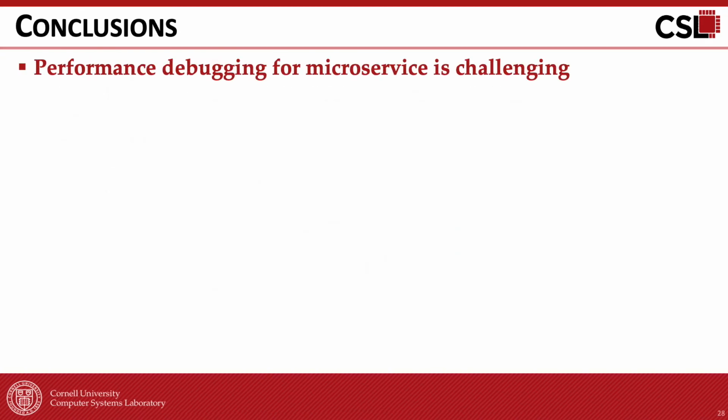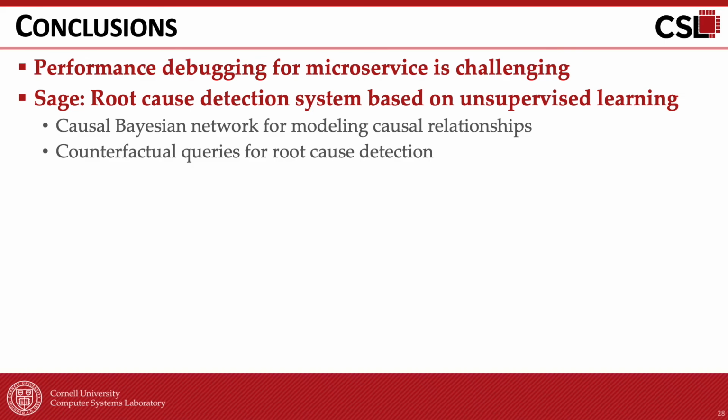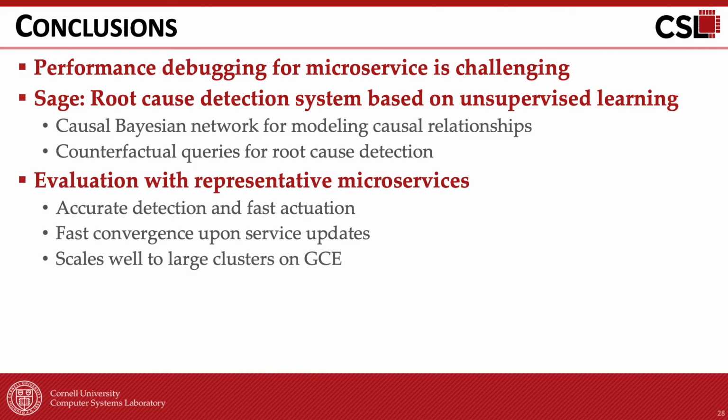In conclusion, we have shown that performance debugging for microservices is challenging due to complex dependencies between microservices. To address these challenges, we built Sage, a root cause detection system based on unsupervised learning, which relies on causal Bayesian networks for modeling the causal relationships and counterfactuals to detect the root cause of QoS violations. Across a set of representative end-to-end applications built with microservices, we showed that Sage achieves high accuracy in detecting the root cause and quickly recovers the performance. It is also flexible to service updates and scales well in large-scale deployments on Google's public cloud.